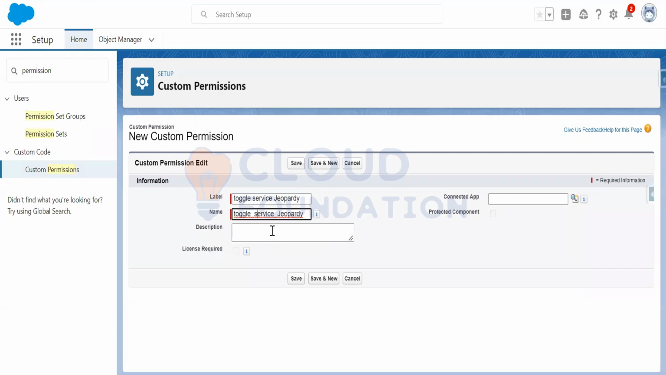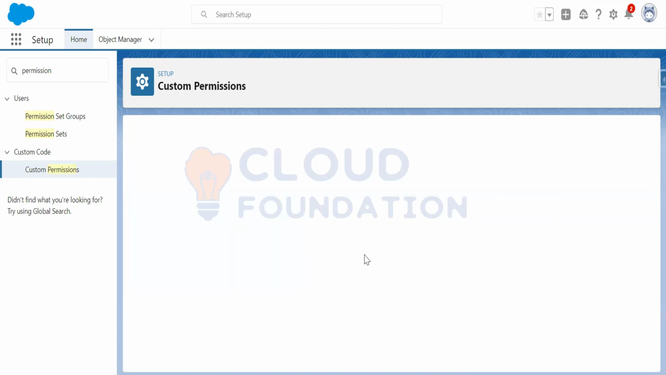Suppose the name is like this. Description is, suppose, grant permission to view and use the Toggle Service Jeopardy class on the Gantt. Okay, so this is the description. The connected app is not required. Now I'm saving that custom permission.